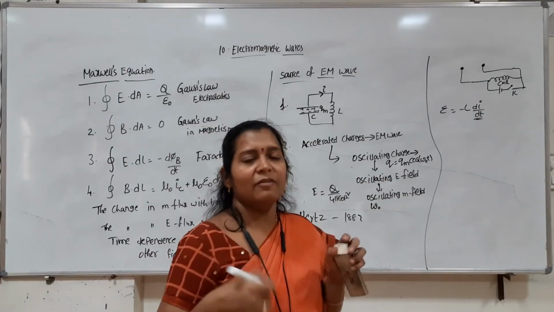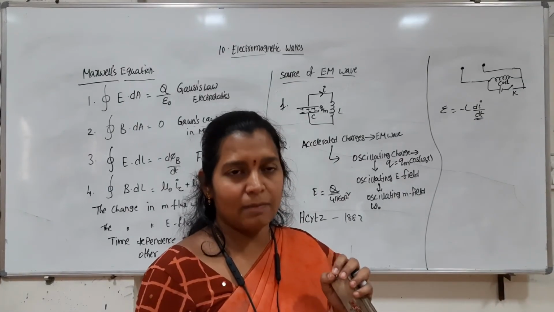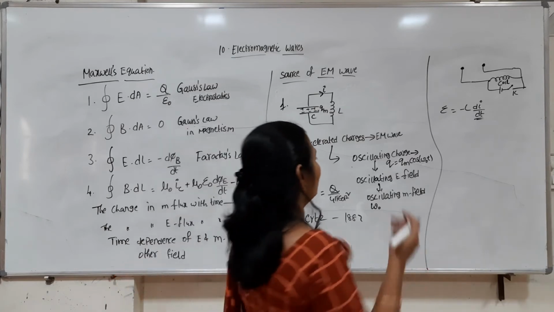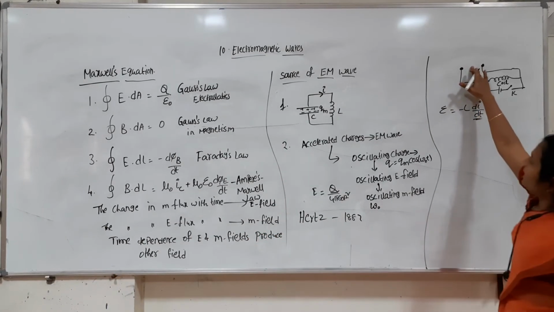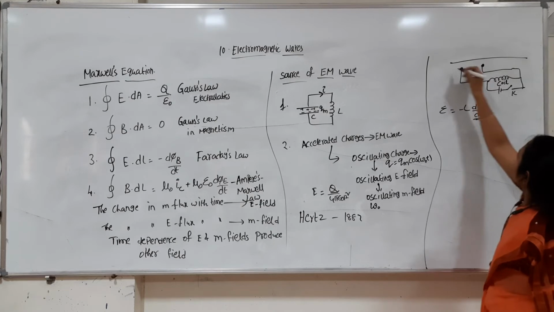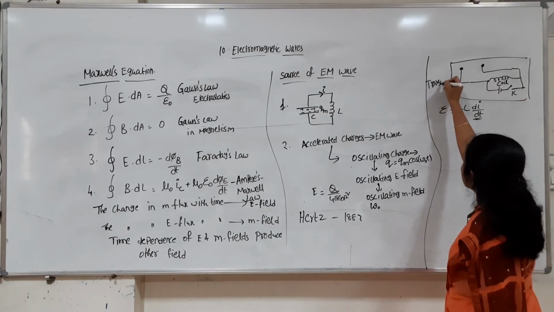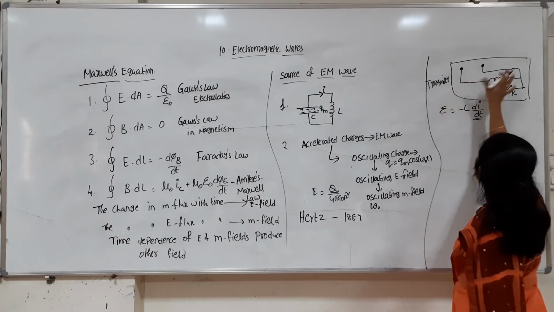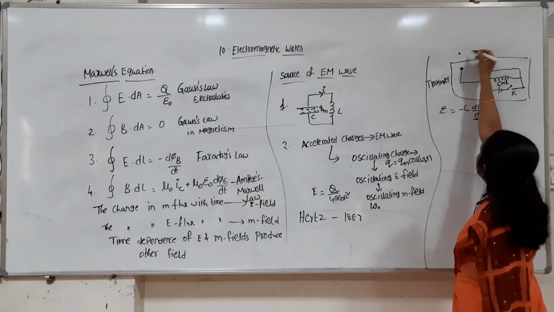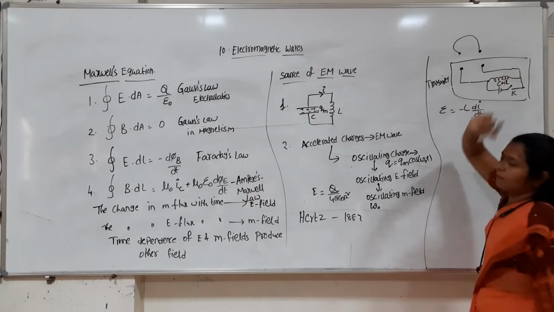If we have a charge, there is an electric field, and there is a magnetic field. So now the electromagnetic wave is generated here. This part of the circuit, we call it the transmitter. And very close to this circuit, you also have two metallic spheres with a ring shape.